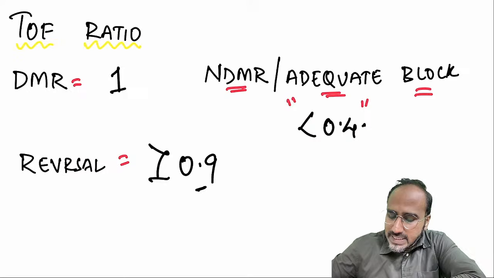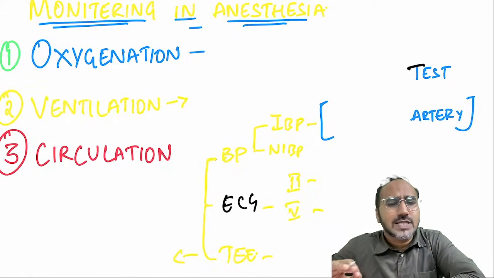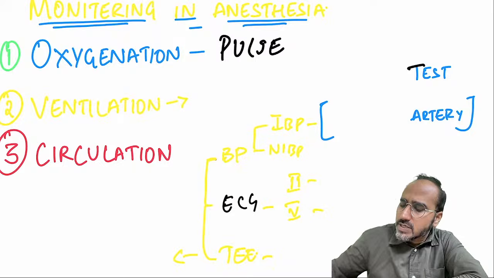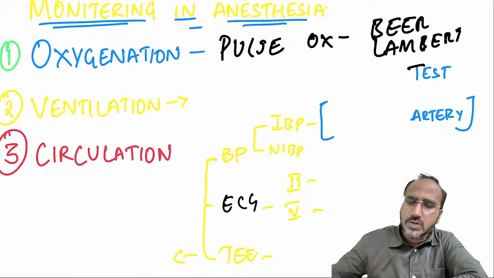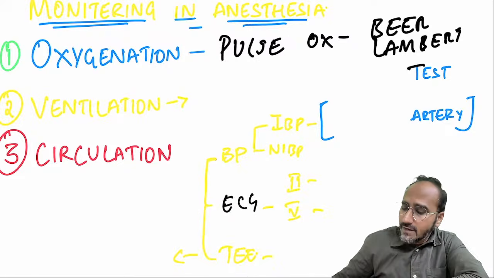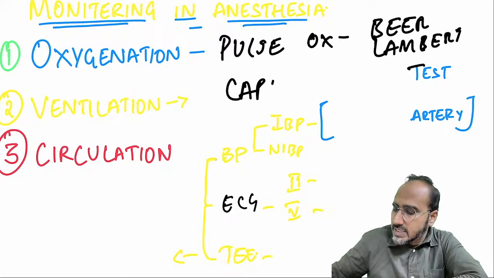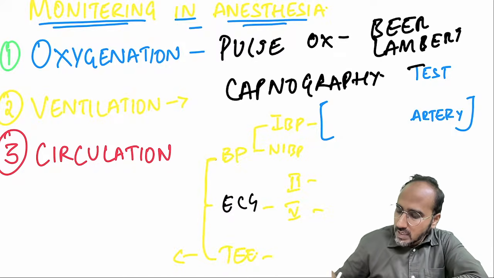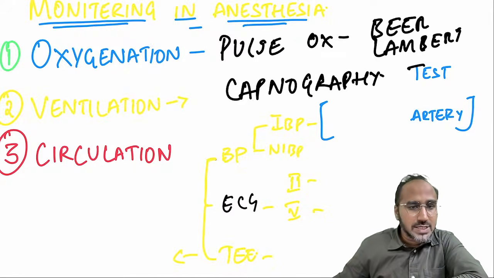Next, as we are discussing train of 4 and all, we'll go to monitoring. Remember guys, in anesthesia, what are the things you're monitoring for? You're monitoring the patient's oxygenation with the help of pulse oximetry. A pulse oximeter usually works on a law which is called Beer-Lambert's law. Apart from that, what you need to remember is ventilation. How are you monitoring ventilation? Ventilation is monitored by capnography. Next, circulation. How will you monitor the patient's circulation? Circulation is monitored by blood pressure, ECG, and TEE.